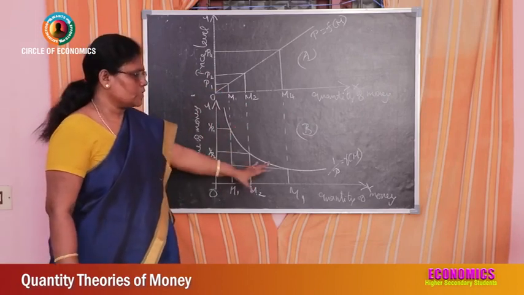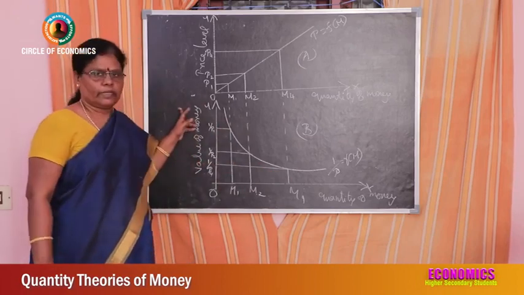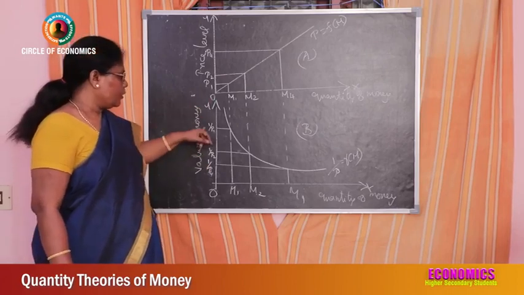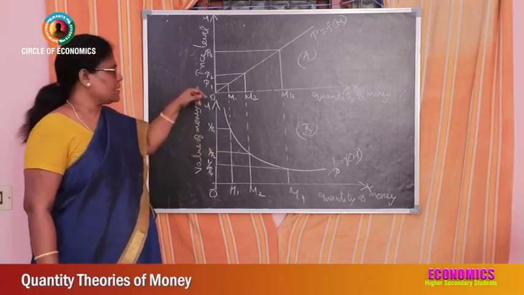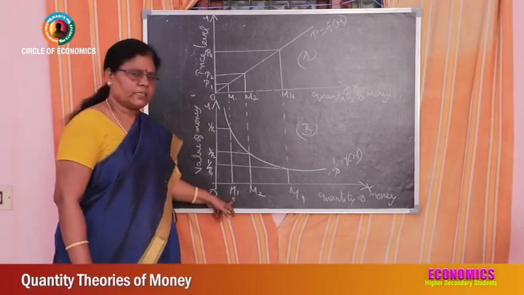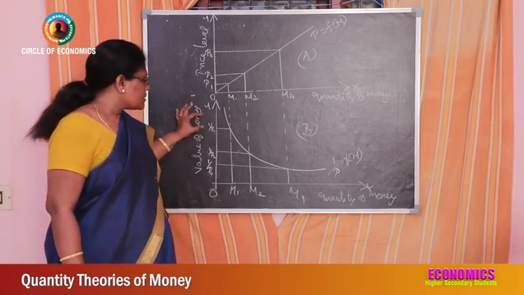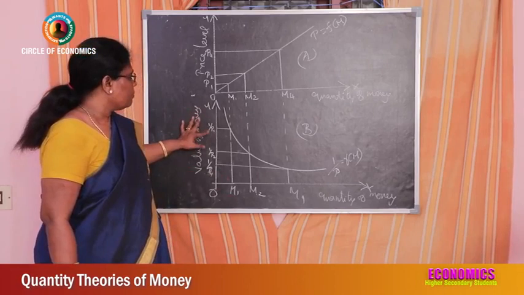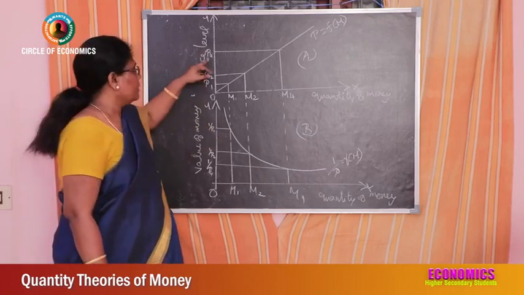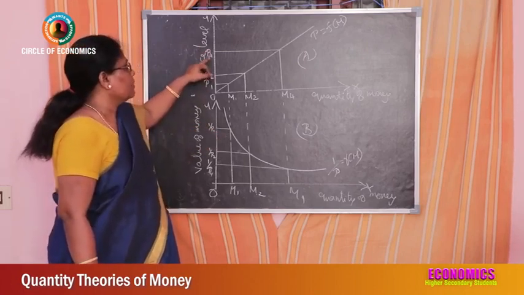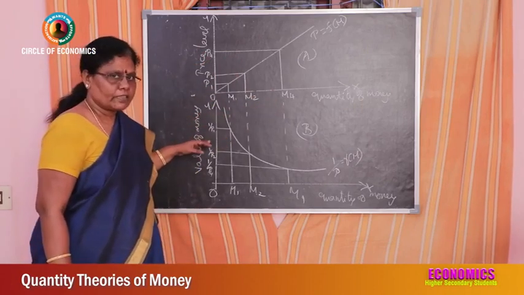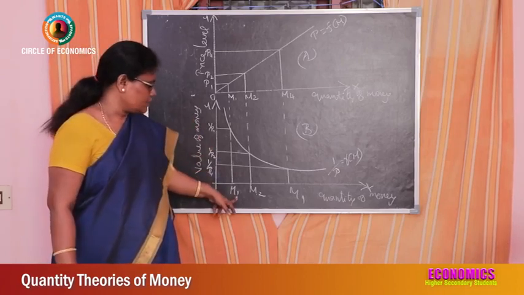Part B stands for relationship between quantity of money and value of money. Value of money is nothing but inverse of the price level. 1 by P is value of money. If P stands for price level, 1 by P stands for value of money. So when the quantity of money is OM1, then what is the value of money? That is 1 by P1. The measurement will be the same as it was like P4, isn't it? So here in this axis, P4 is when the quantity of money is M4, but inverse of it will be 1 by P1 when the quantity of money is M1.